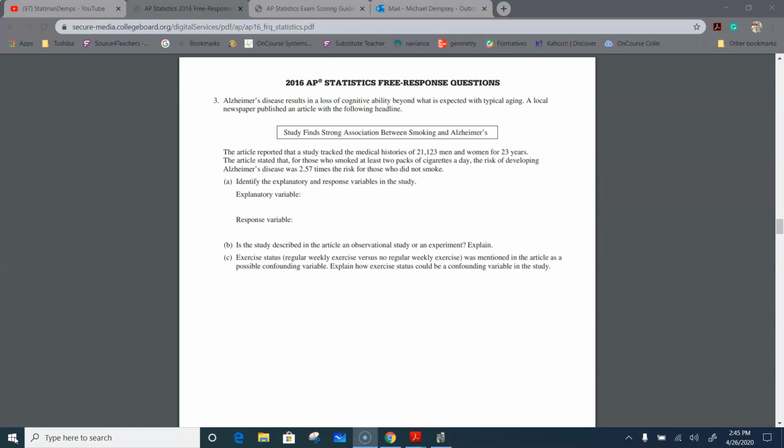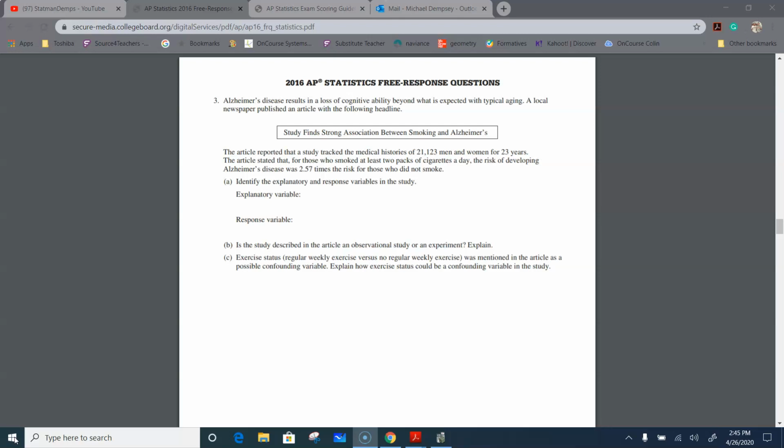It's not feasible to do something like that in this context, to assign some people to smoke and some people to not smoke. So it's an observational study. It doesn't mean it's not valuable, but it just means that we're not going to be able to say that smoking causes Alzheimer's. If we want to establish causation, we would need an experiment.